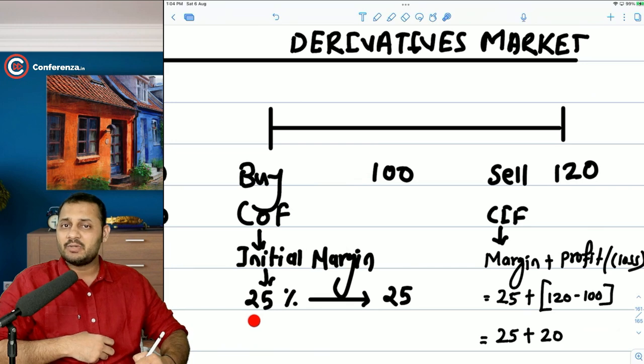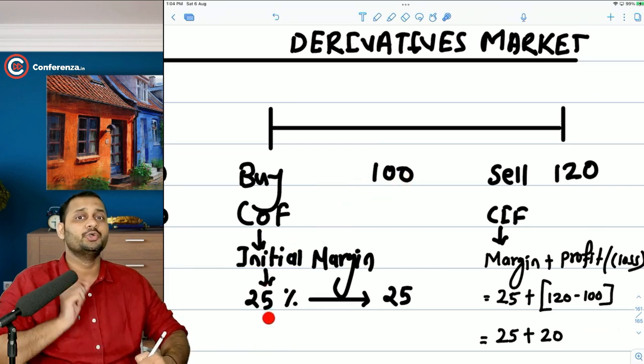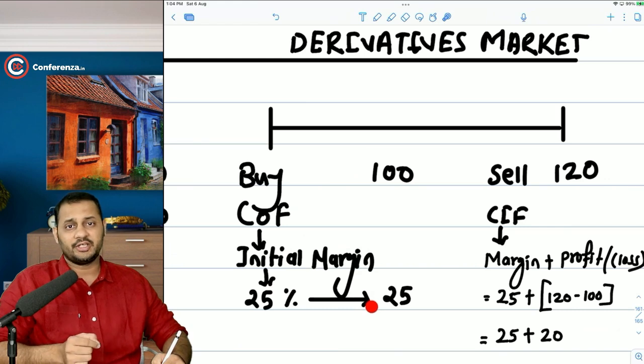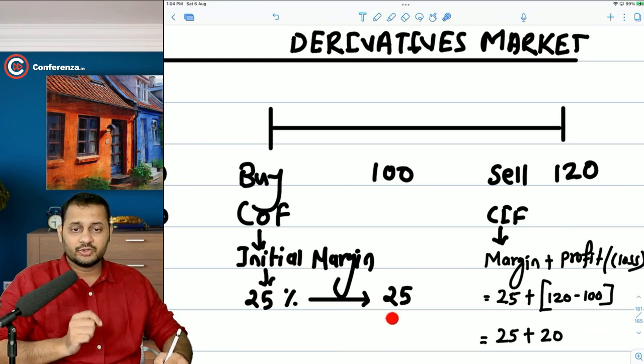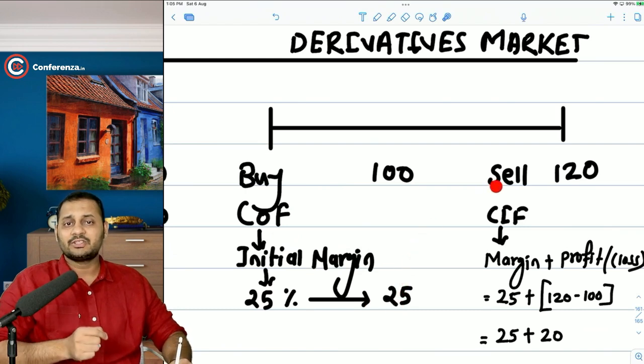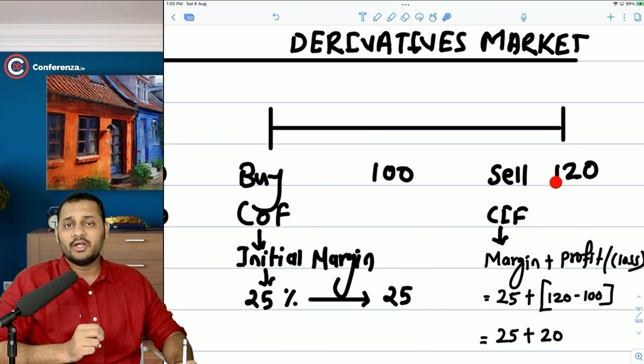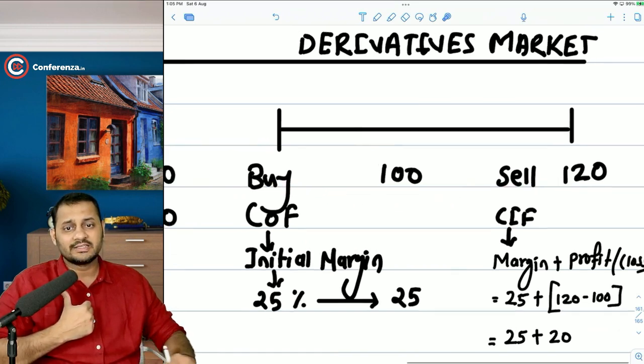The cash outflow at this point of time will only be the initial margin. Let's say that initial margin is 25%. That will be calculated by the stock exchange using the SPAN system. That 25% only will be paid by you to the stock exchange as a deposit. So the cash outflow will only be 25 rupees. And let's say after a year or after 3 months the market price goes to 120, as in the earlier example.